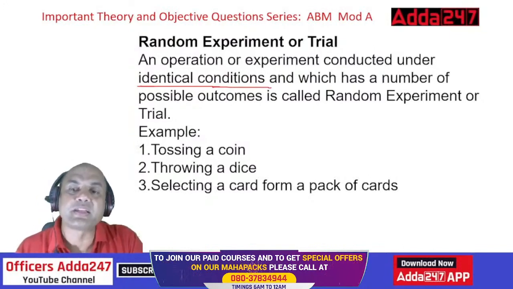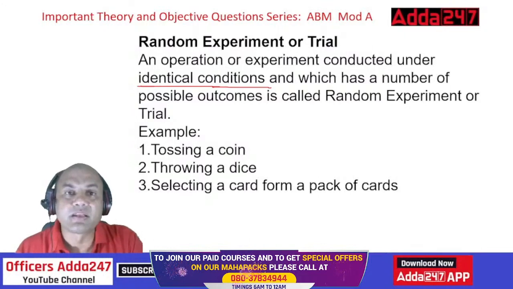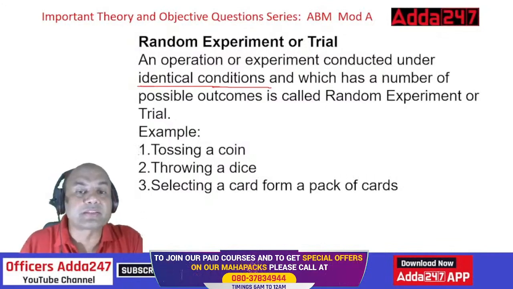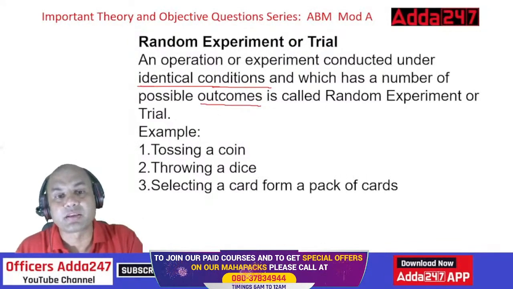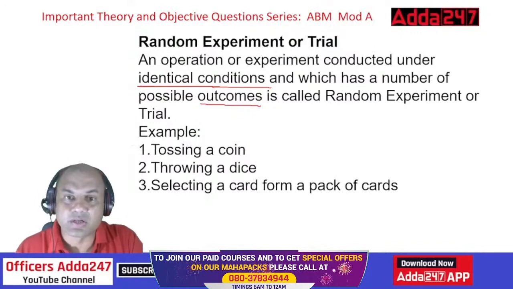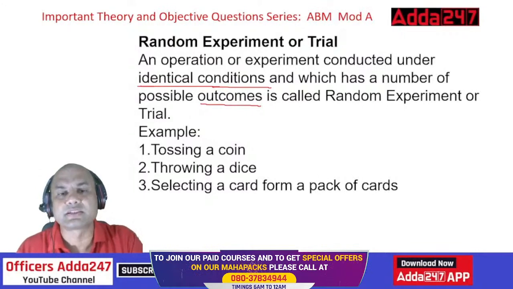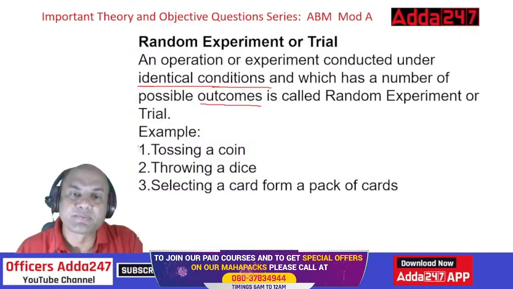So similarly, when I say conducted under identical conditions, it means under similar conditions, and which has a number of possible outcomes. Now there can be various outcomes which can come out. So that is known as a random experiment or trial. Got it, everyone? Important part, remember: identical conditions and number of possible outcomes. That is known as a random experiment or trial.